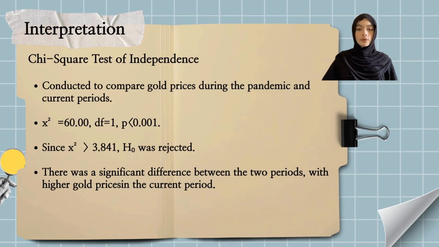The chi-square test was conducted to compare gold prices during the pandemic period and the current period. The test produced a chi-square value of 16.00 with a p-value less than 0.001. Since the calculated value exceeded the critical value of 3.841, the null hypothesis was rejected. This indicates a significant difference between the two periods, with gold prices being higher in the current period.